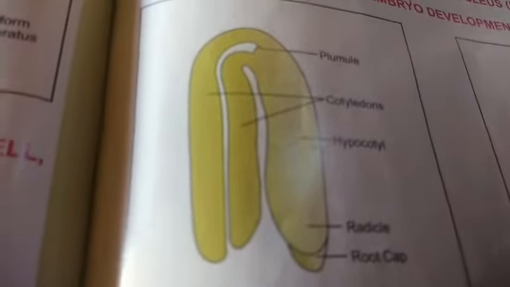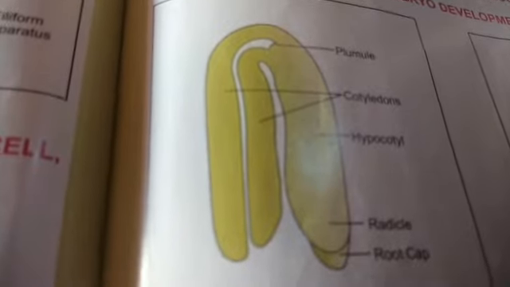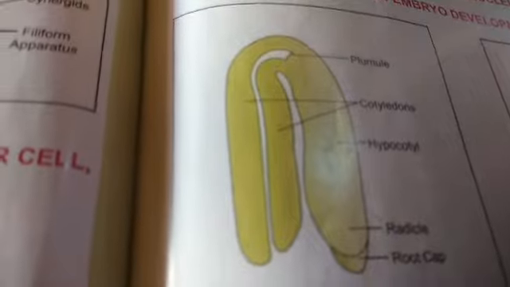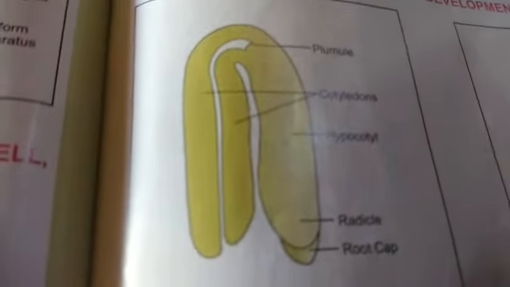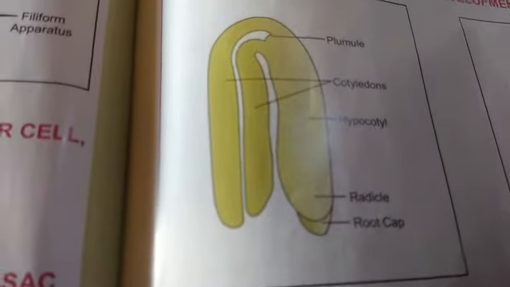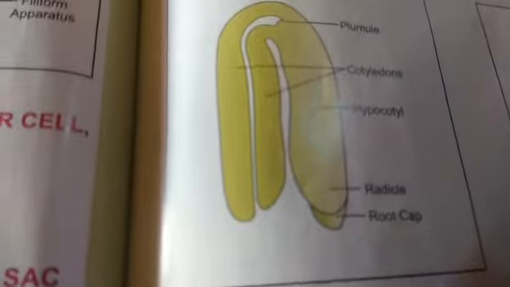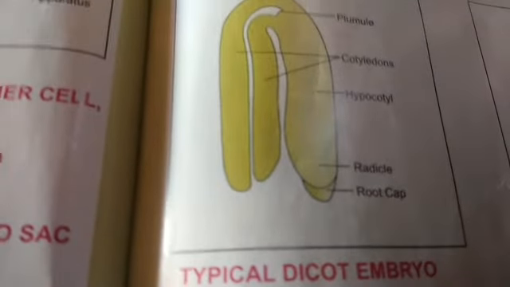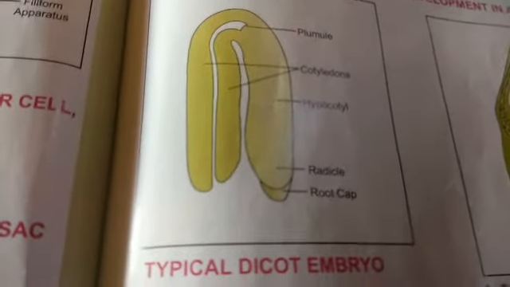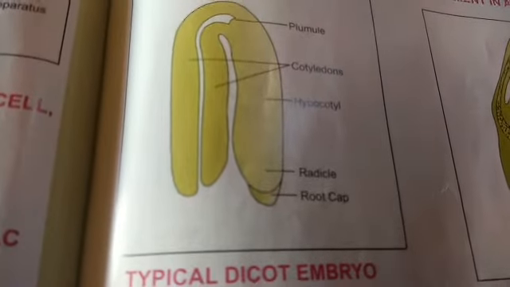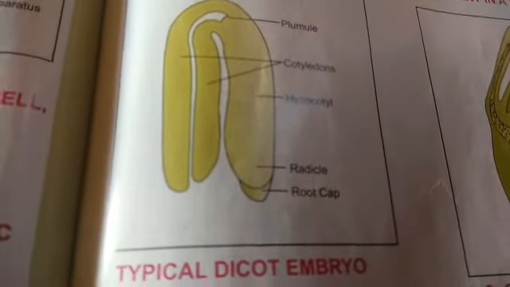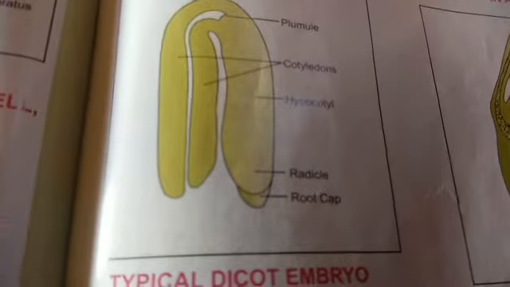The flow chart I showed you is only for your convenience, to make it easy to learn. But in the exam there is no need to make it like this; you have to describe it. Just see this diagram: plumule, cotyledons, hypocotyl. The hypocotyl, I told you, is the region below the cotyledon, and then the radicle, and then the root cap. This is a typical dicot embryo. You can see this diagram, and you have to draw it in your copy. It can be asked in the board examination.